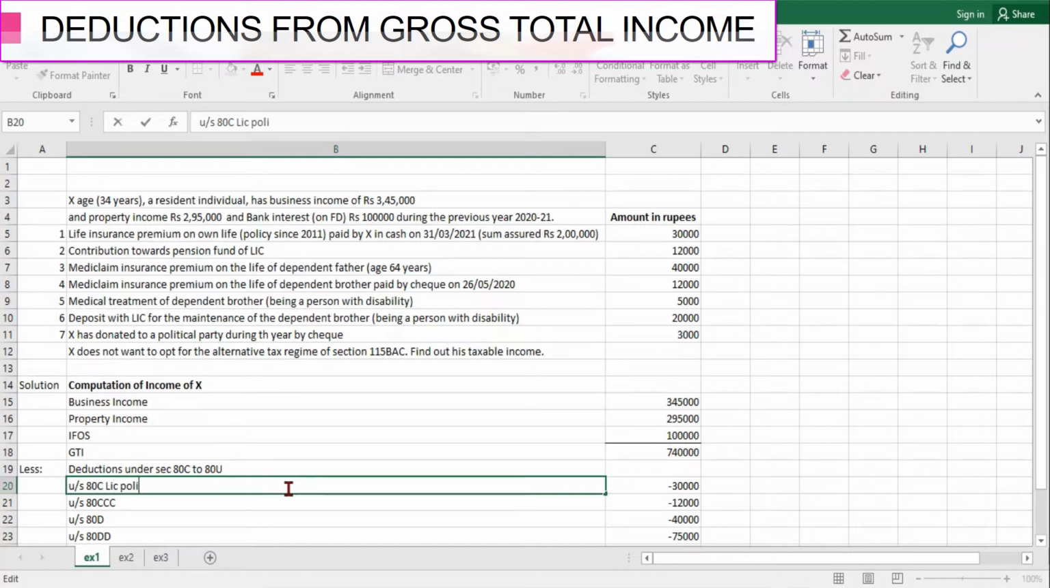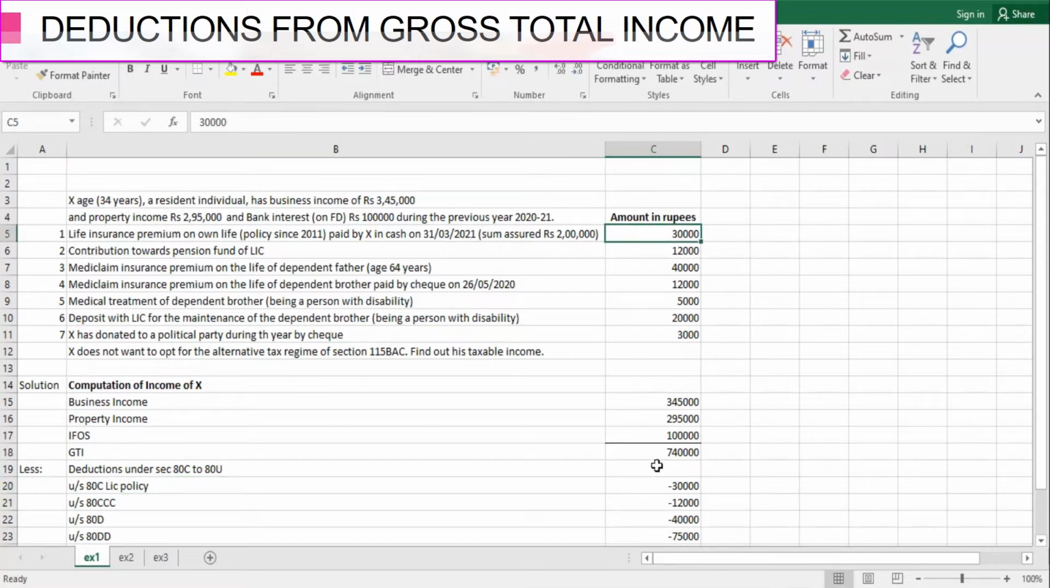Next thing that we have to check is how much amount of premium is deductible. So if the policy was taken before 1st April 2012, in that case the limit is 20% of the sum assured. So here the sum assured is rupees 2 lakh. 20% of this 2 lakh would be 40,000. Right? So the maximum amount that he can claim is 40,000, although he has paid rupees 30,000. So we have allowed him rupees 30,000 here, right? Had this amount been 50,000, we would have restricted it to 40,000.